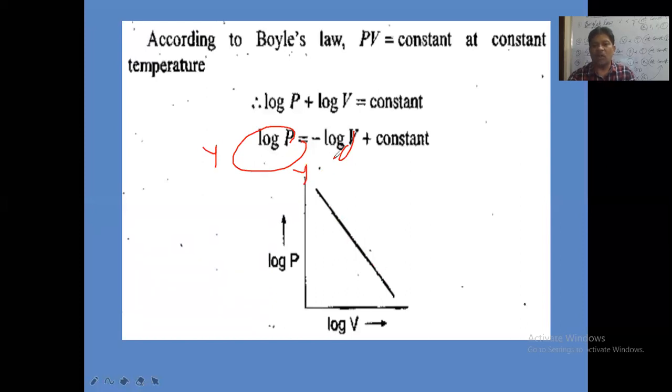And the X coordinate is log V. And C is the constant, the intercept on the Y axis. So Y is equal to mx plus C, where C here is the intercept on the Y axis. So according to this, we get a straight line with negative slope when you plot a graph of log P versus log V.